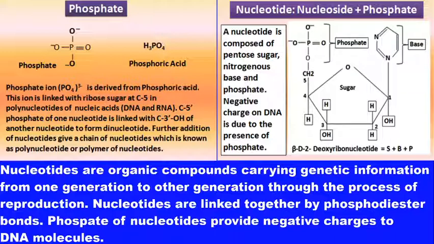These nucleotides are arranged in a sequential manner by linking with phosphodiester bond to create a long chain of nucleotides, and these nucleotides contain genetic information in the form of genetic code, and because this is the part of DNA or RNA, and DNA and RNA is known as nucleic acids, and these nucleic acids act as genetic material.